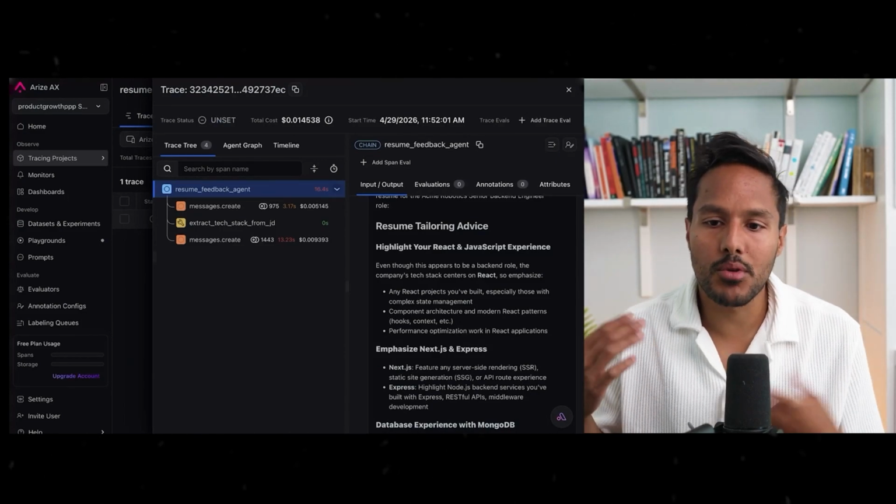And here's the part that blew my mind. I asked Claude Code to look at these traces and tell me what I should be evaluating. It came back with 4 eval criteria I hadn't written. Things like picking the right tool and staying grounded in the input. I wrote the evals, ran them, and found that my agent was making the same kind of mistake about 12% of the time. Claude pushed a fix, I reran the evals, and it dropped to under 2%. That whole loop, trace, evaluate, fix, took me about 20 minutes, and now it runs automatically.